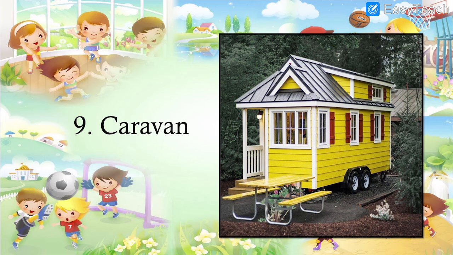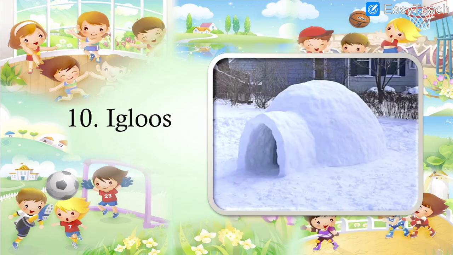Caravan. That is the house on the wheels. House on the wheels, that is caravan. And which kind of house it is? It is a temporary house that can be moved from one place to another. Number 10,